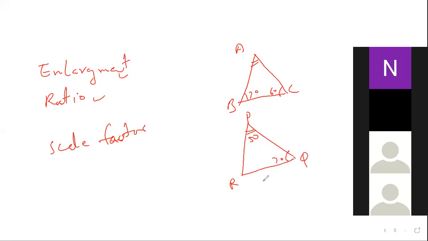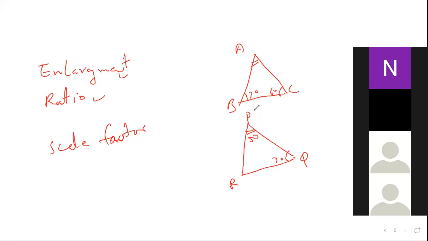Triangle is a polygon. Yes, react fast. Now tell me, they are saying same number of sides. Yes, three sides are there. That is okay. Their corresponding angles are equal. What do you mean by corresponding angles? Angle B, maybe angle R. Angle A, maybe angle P, like that we can check.